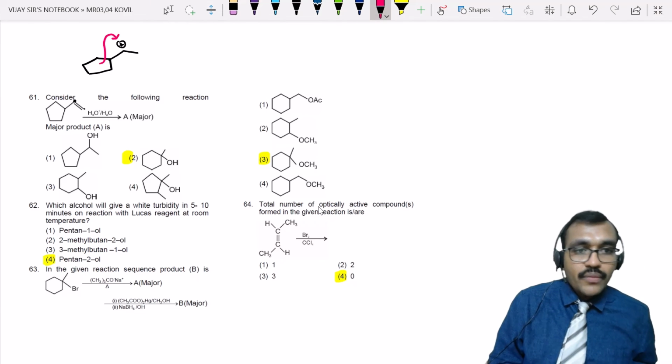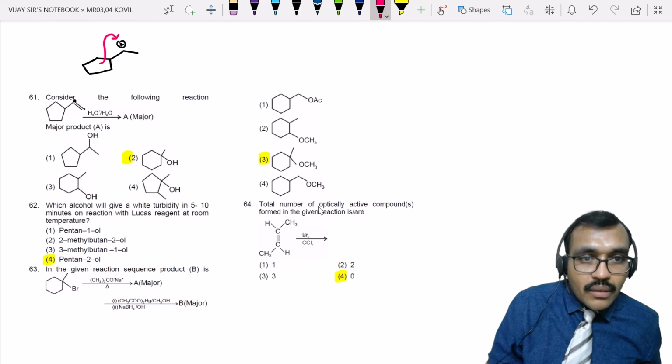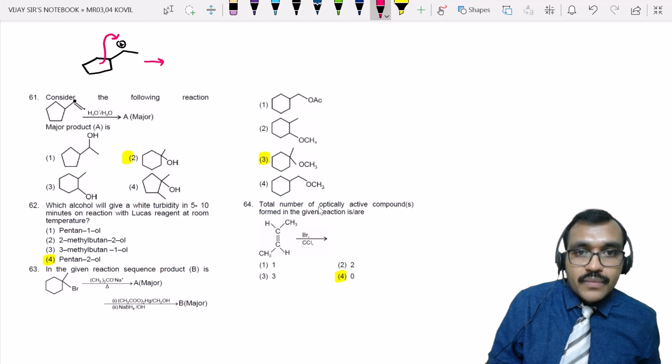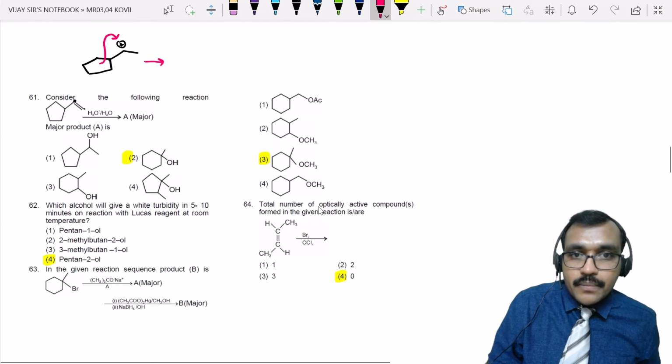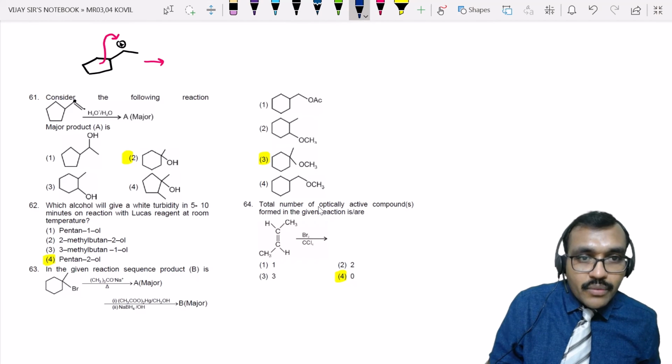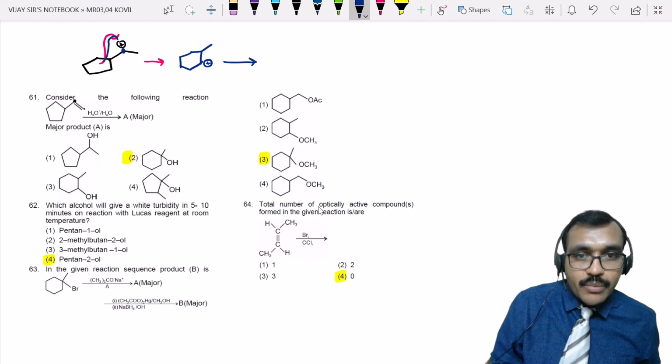During ring expansion, what do you get now? If this expands, the product will be a 6-membered ring. This bond got shifted from here to here, giving a 6-membered ring with a methyl group, and you will have a positive charge here. This is also secondary. Of course, ring expansion occurred.